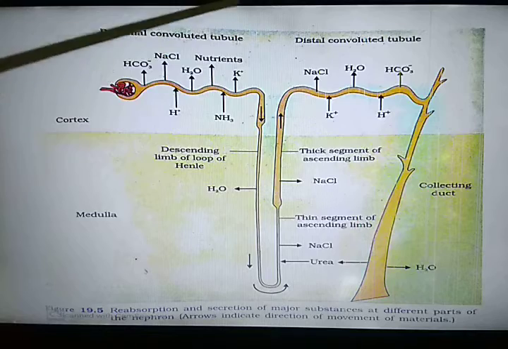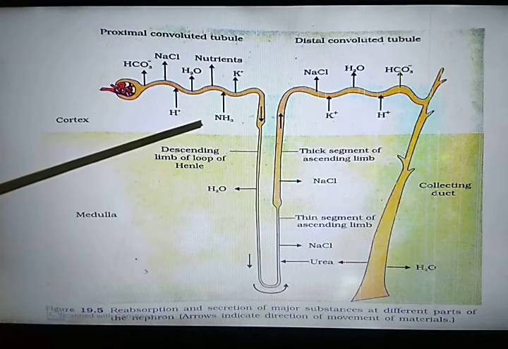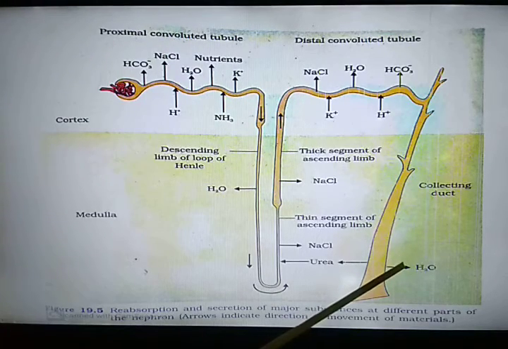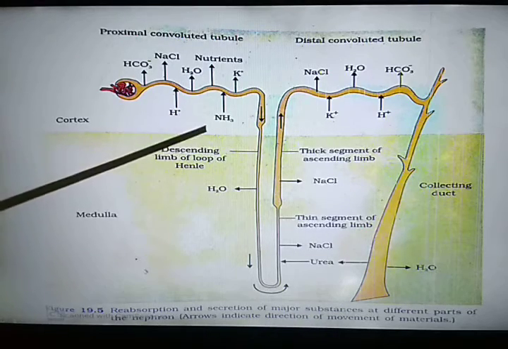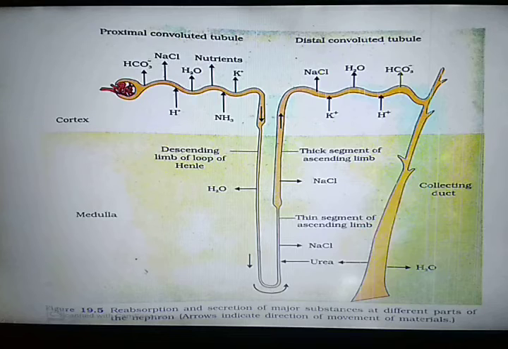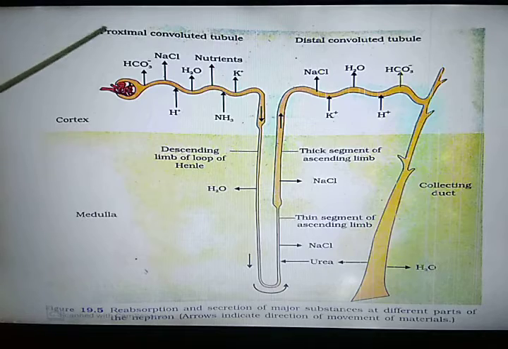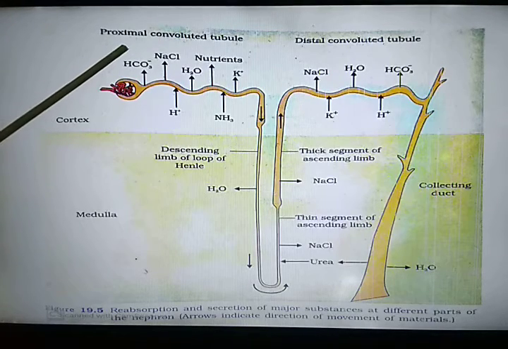Then tubular secretion takes place in the proximal convoluted tubule and collecting tubule, only of three main substances, hydrogen ion, potassium ion and ammonia. Whereas tubular reabsorption takes place mainly in the proximal convoluted tubule.